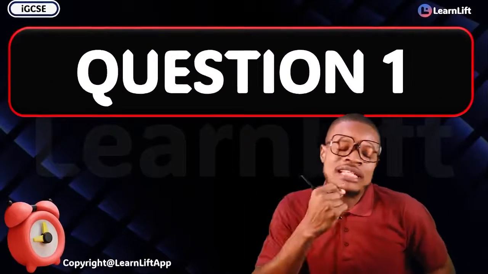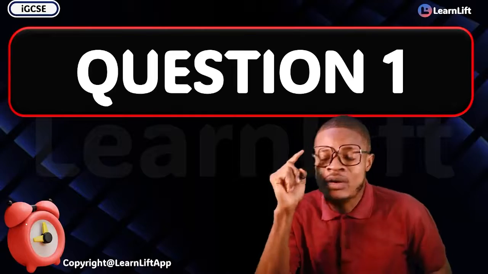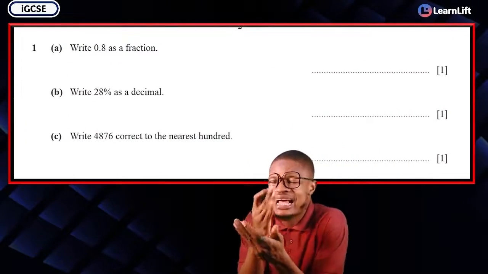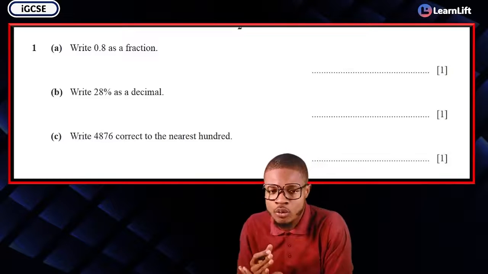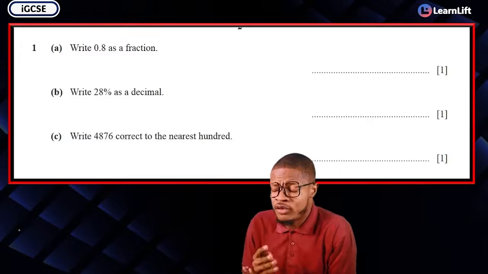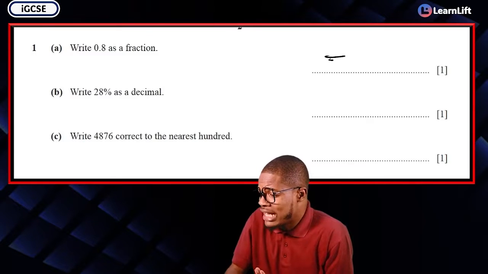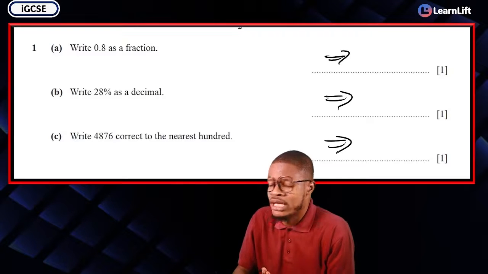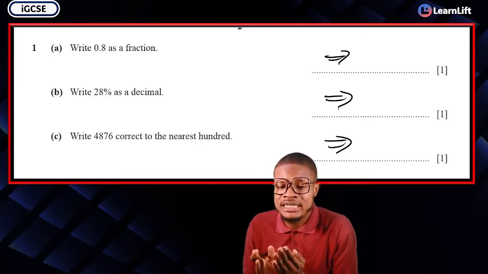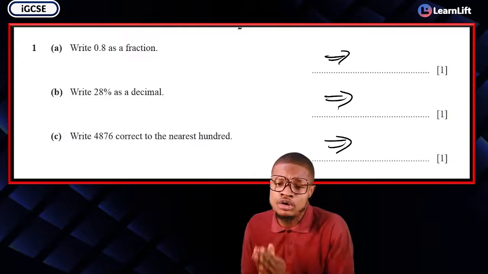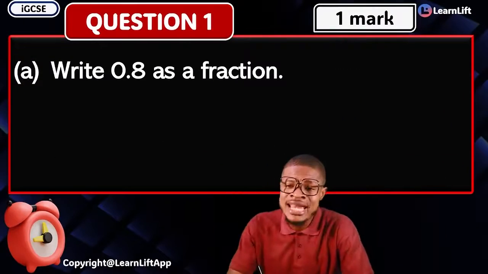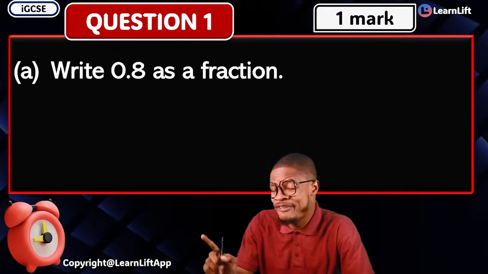Let's go. Now look at question number 1 powerfully well. The question says, write 0.8 as a fraction. That's under question 1. We're given 1A, 1B, 1C. Write 28% as a decimal. Of course, when you have solved the questions, you are going to be positioning all the answers here already. You know that, right? So write 0.8 as a fraction, 28% as a decimal, and 4876 correct to the nearest 100. Let's go together. Look at question 1A. The question 1A says write 0.8 as a fraction.